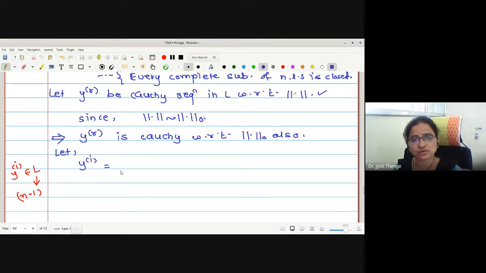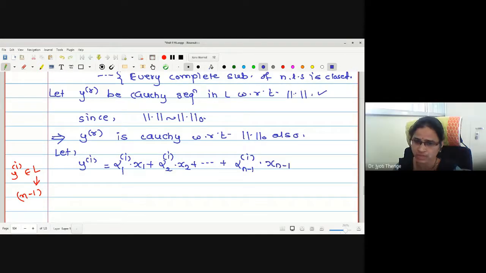Actually, the scalars used are alpha 1, alpha 2, but make it specifically for yi, I will write the notation alpha 1i x1, alpha 2i x2, continue up to alpha n minus 1 i xn minus 1. Why?